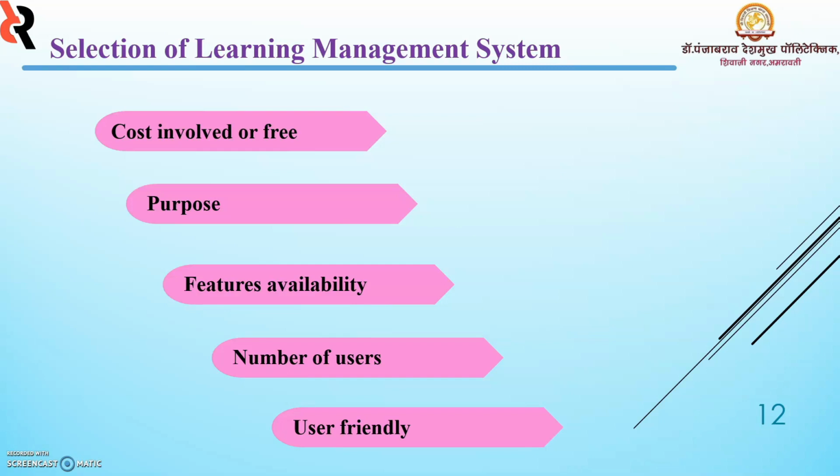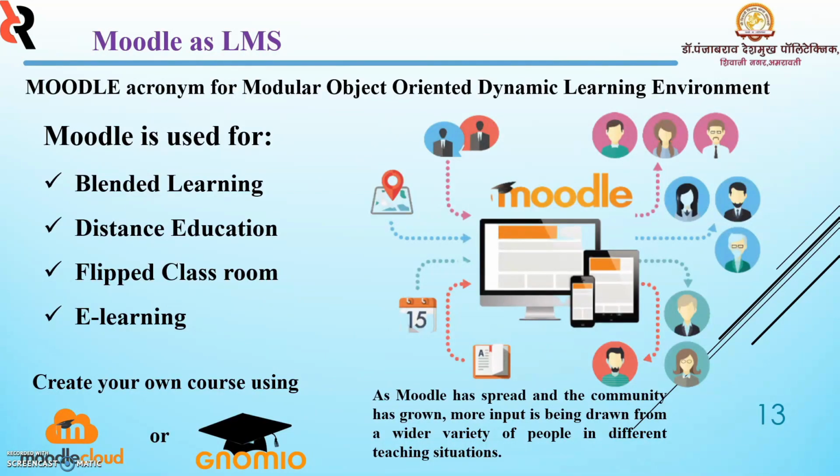So these are some selection criteria for learning management system. Based on this, you can select any one LMS.